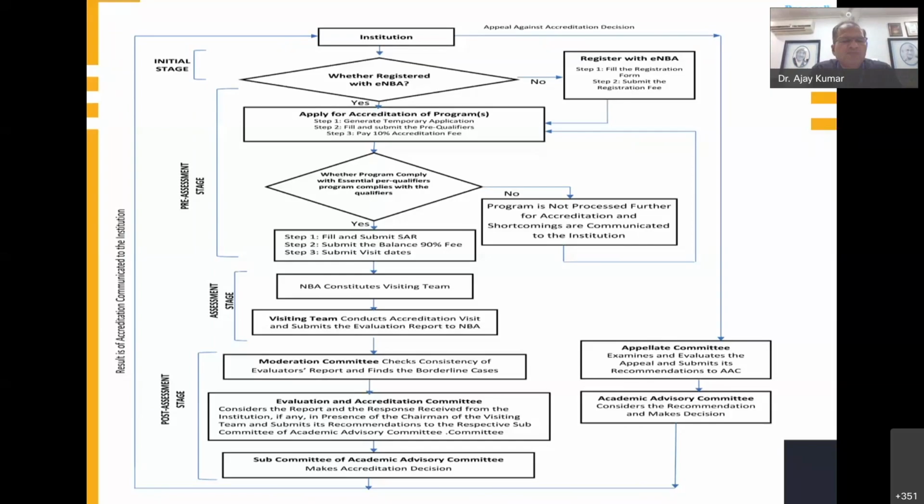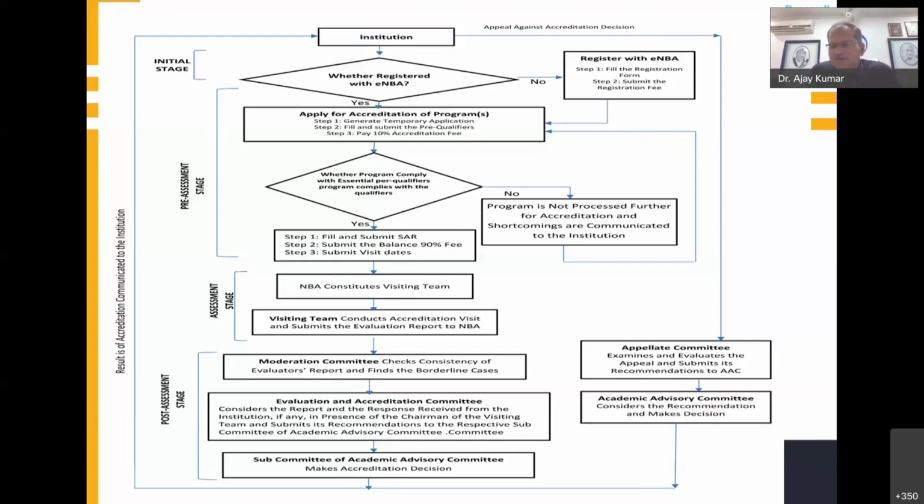And the next part is the post-assessment stage. Once the visit is done, they submit the reports to the NBA office and to the secretary of NBA. And the next step is, sorry, the moderation committee. The report submitted by the chairman opens in the moderation committee, and it checks the consistency of the evaluators' reports and finds the borderline cases.